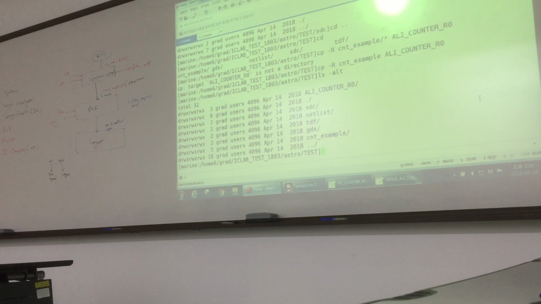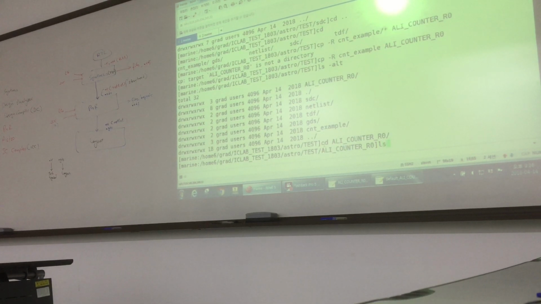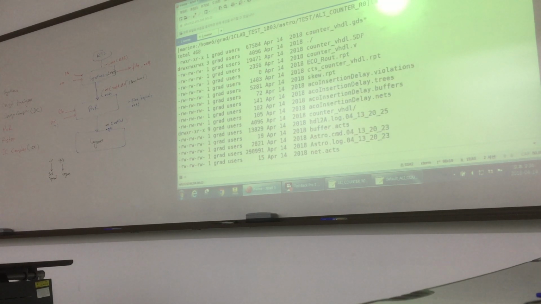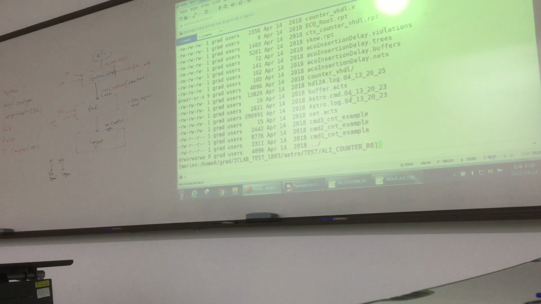So I just make a folder, because this is the counter example folder, with our design name, ali_counter_r0. So inside there will be script files. If we go here, there will be a lot of files. You will run your design here. So here are many files, and we actually do not need them. I need only these 3 files. That is deleted.